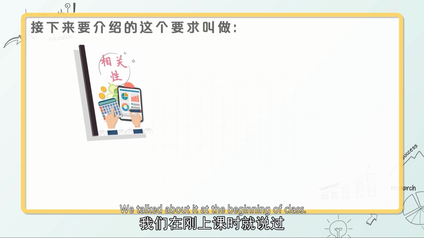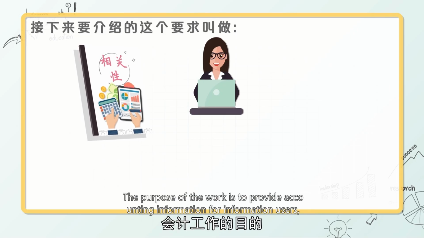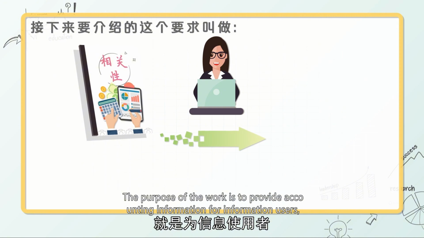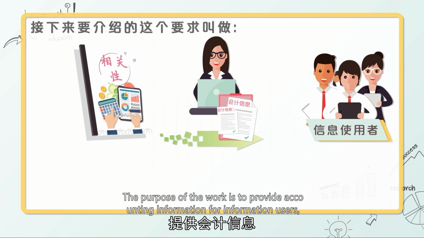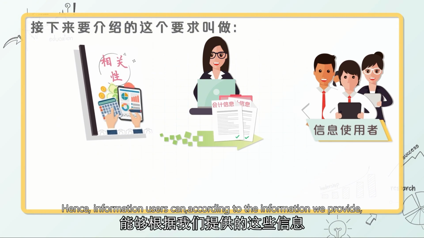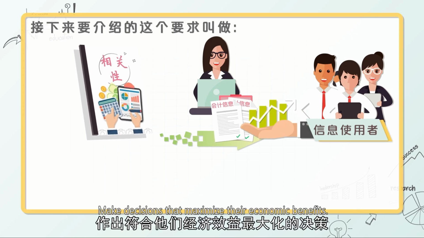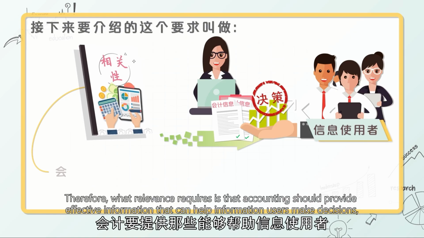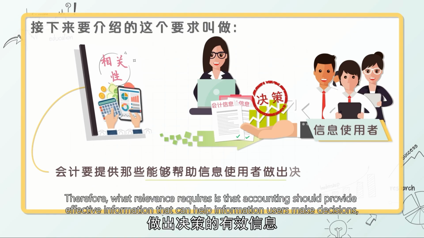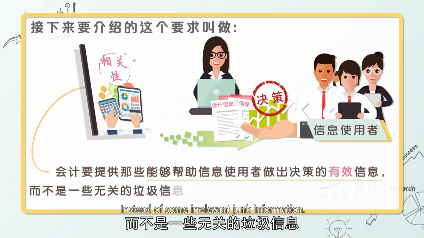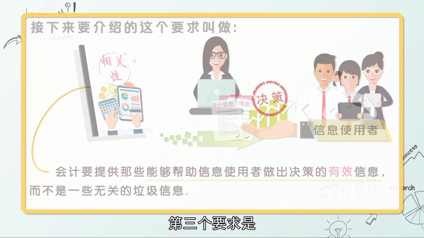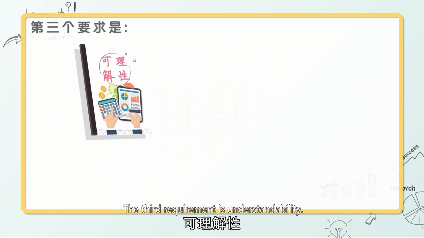This requirement to be introduced next is called relevance. We talked about it at the beginning of class. The purpose of the work is to provide accounting information for information users. Hence, information users can, according to the information we provide, make decisions that maximize their economic benefits. Therefore, what relevance requires is that accounting should provide effective information that can help information users make decisions, instead of some irrelevant junk information.